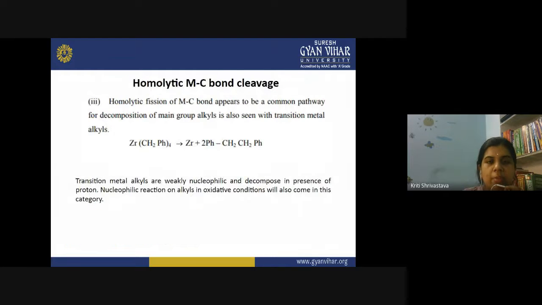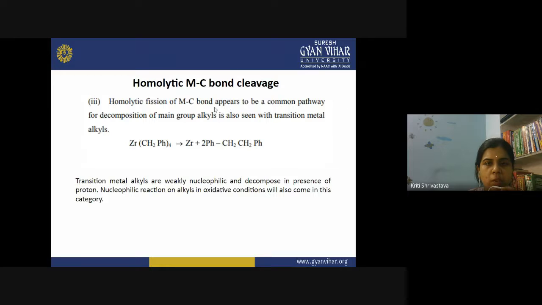So these type of complexes are also undergoing the alpha elimination reaction. Next reaction we are going to study is homolytic MC bond cleavage. Homolytic bond cleavage is when the bond is straight away broken between the metal and carbon, and now the metal either exists in its free state after the reaction, or it may form other complexes which are not organometallics. So, homolytic fission of MC bond.